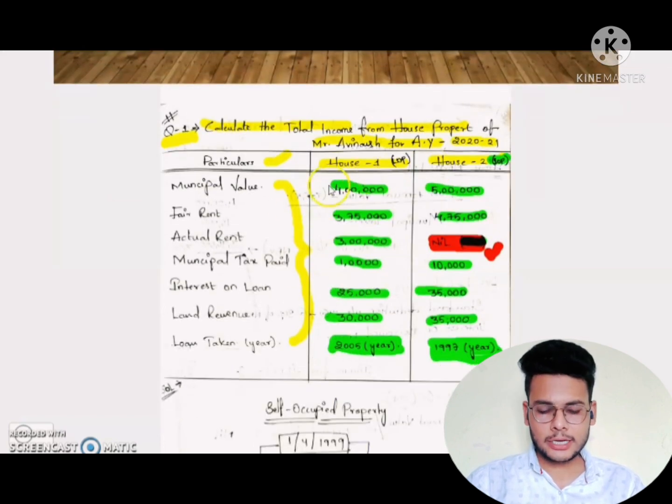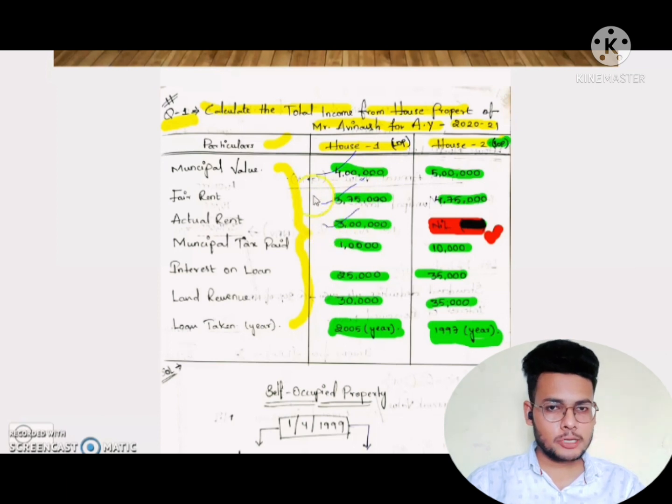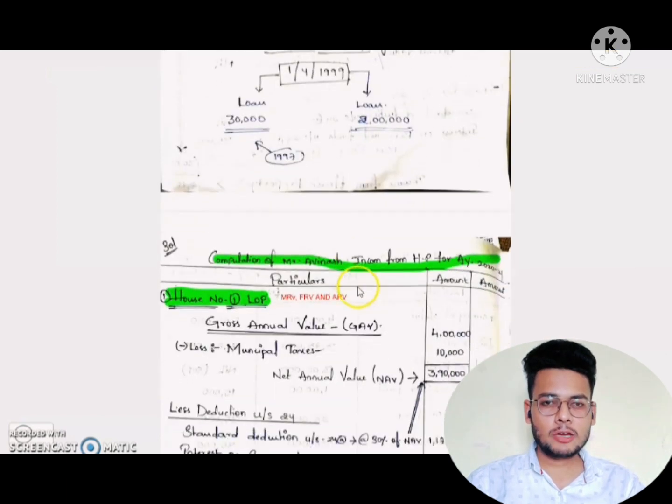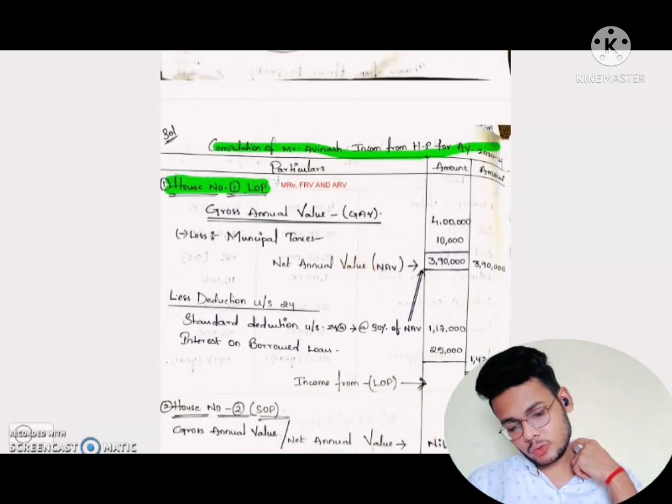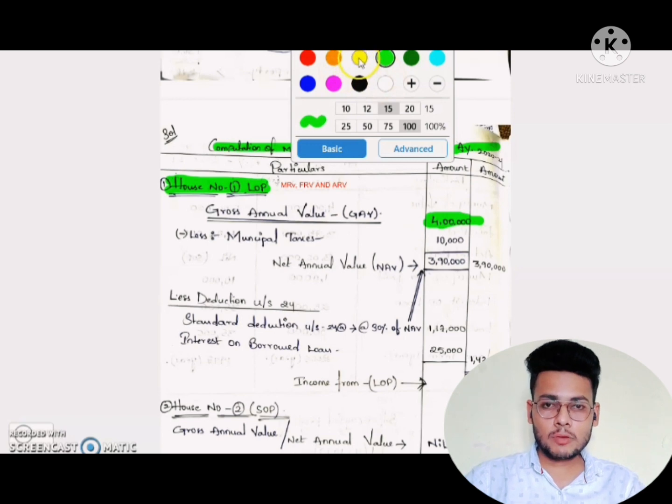Any unrealized rent is not given here, so we directly take these 3 and check the higher value among them. The higher value is 4 lakhs, that is the municipal rental value, which we take as the GAV and write in the inner column of the amount column.